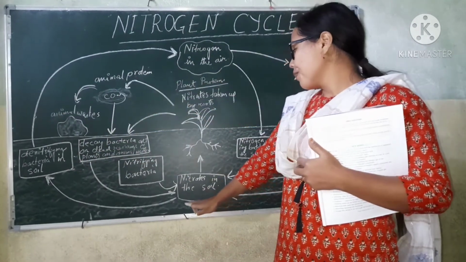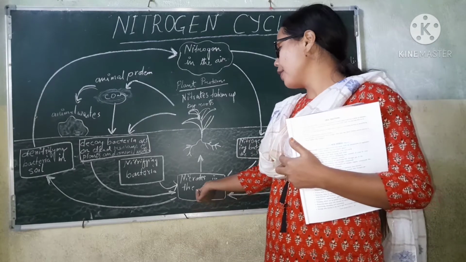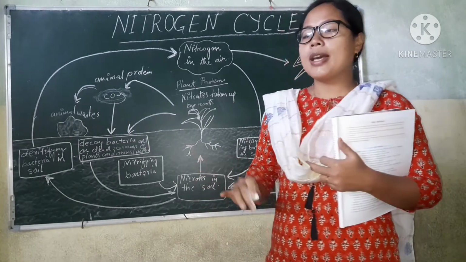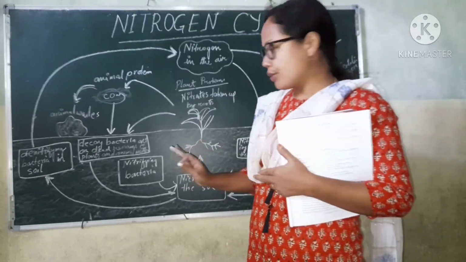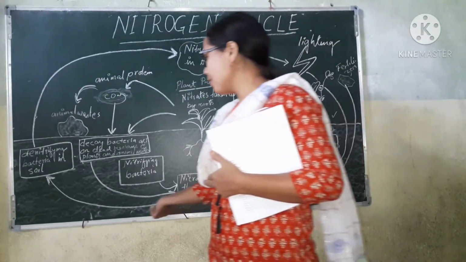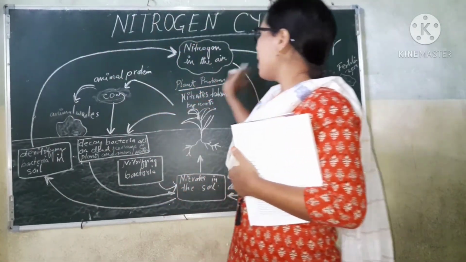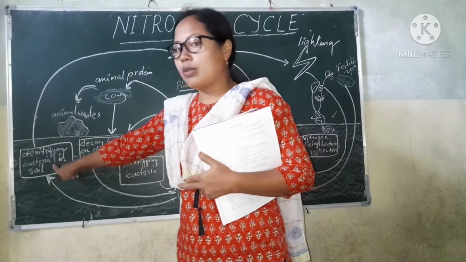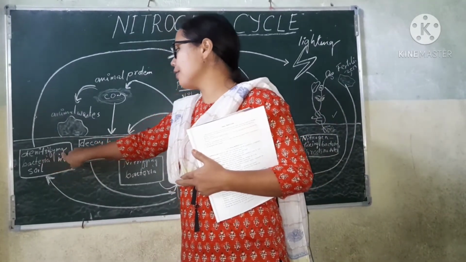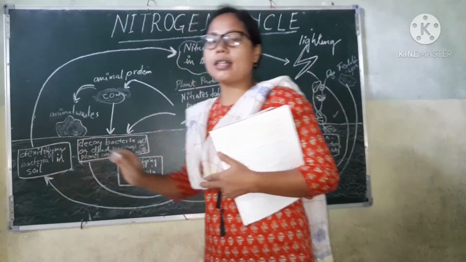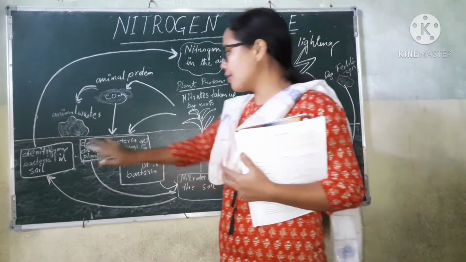The rest will be returned back to the atmosphere. How? Whichever nitrates are not used will be returned to the atmosphere through the denitrifying bacteria in the soils. Another type of bacteria will denitrify it.